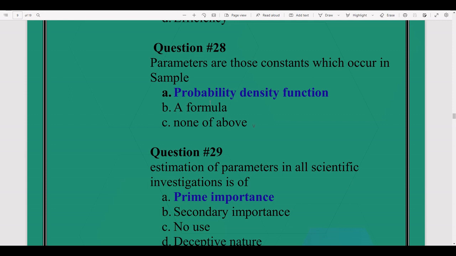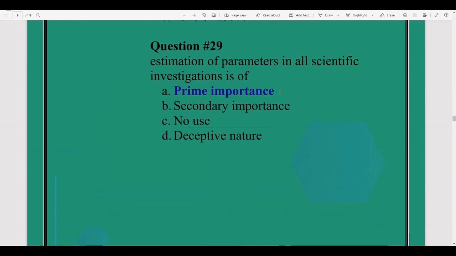Parameters are those constants which occur in probability density function. In probability density function, parameters are constants which occur. So, estimation of parameters in all scientific investigation is of prime importance.